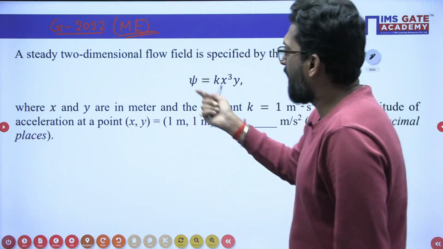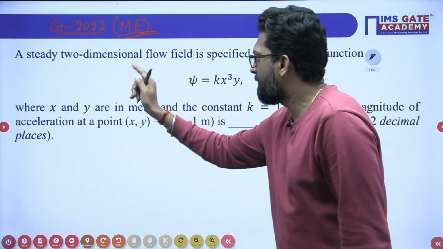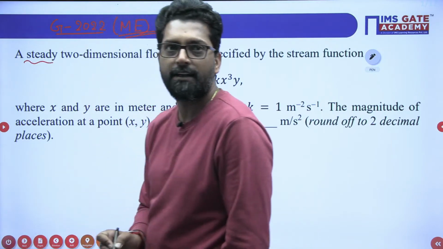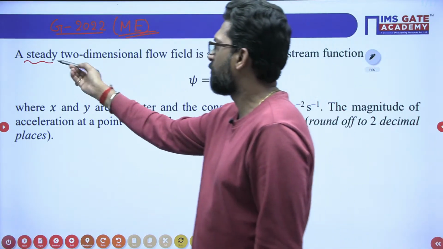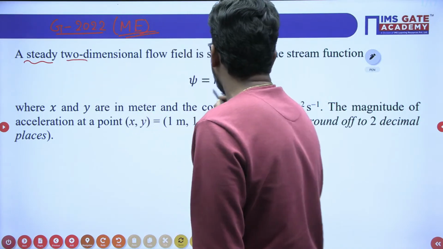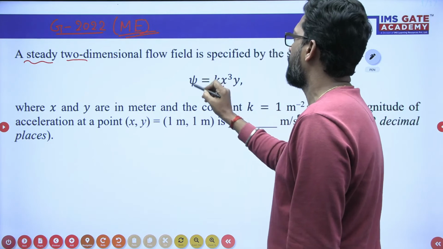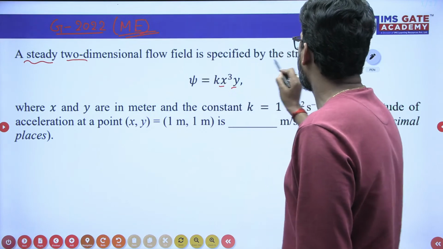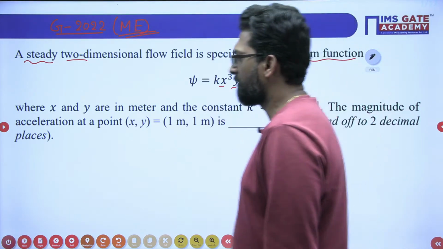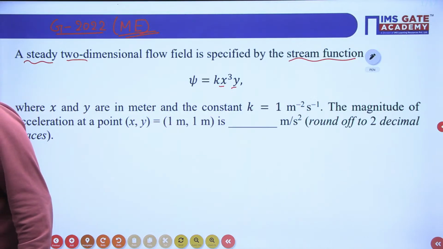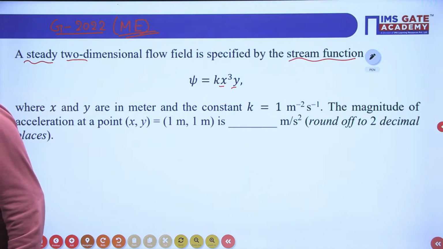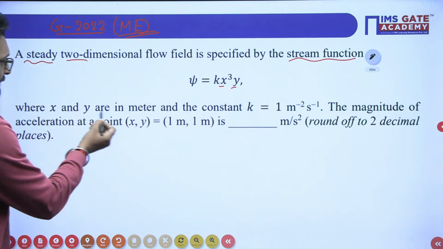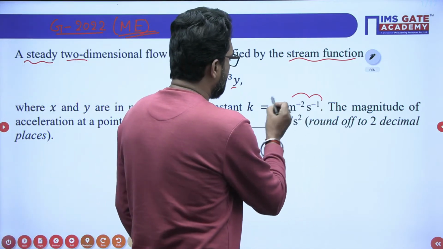This first question picks up fluid kinematics. Steady means there is no change in any fluid parameter with respect to time, so the first is steady and the second is two dimensional. Why two dimensional? Any function is a relation between x and y. A two dimensional flow field is specified by the stream function, where x and y are in meters and k is a constant.